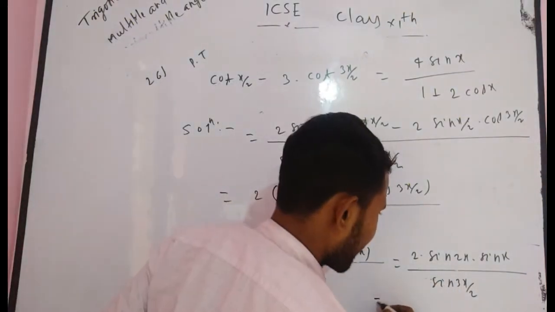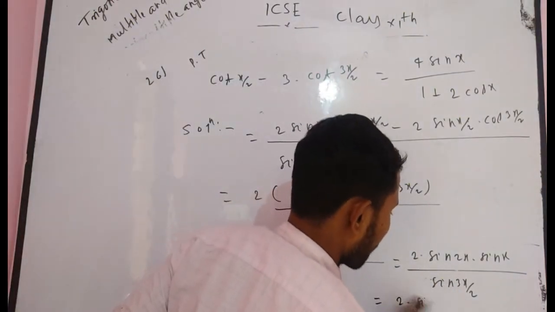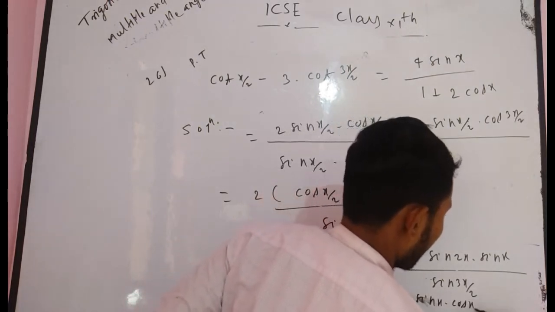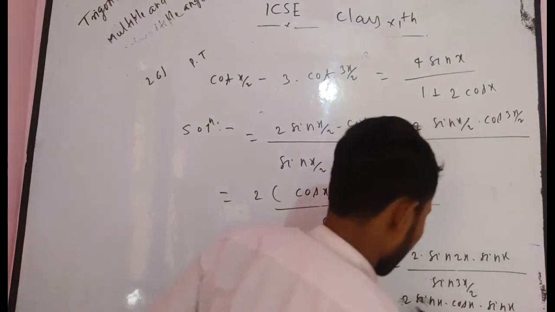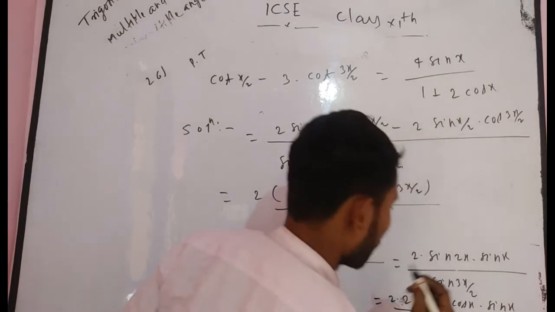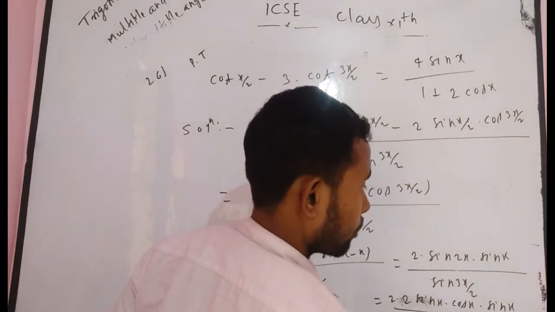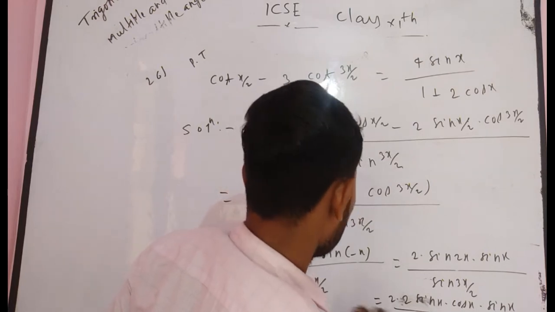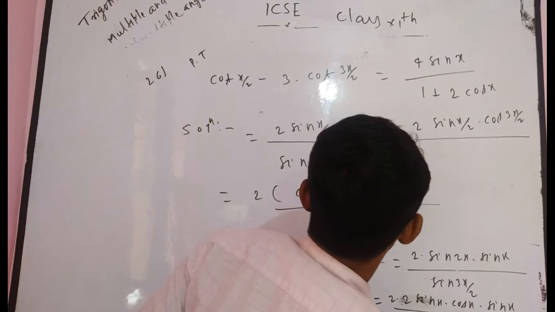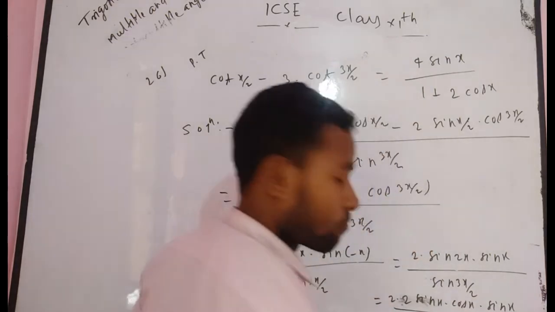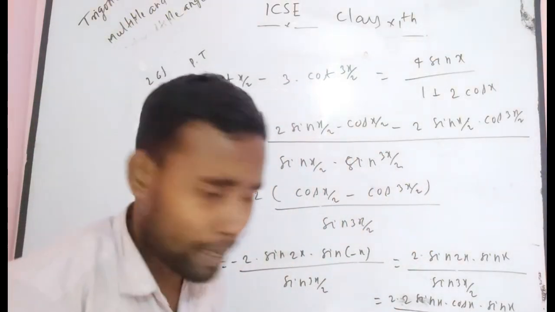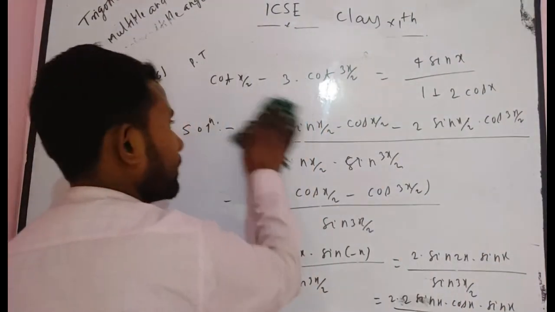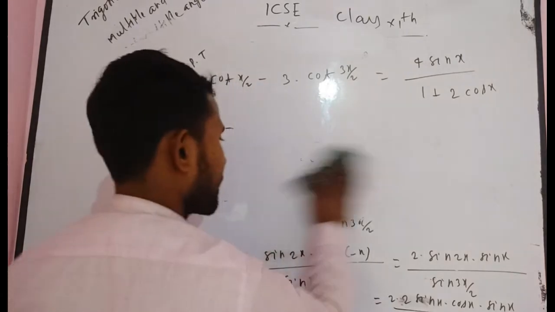So you can write it as 2 into 2 sin x cos x into sin x, divided by sin 3x/2. Do you understand? In the denominator I have written sin 3x/2. Now go to the next step.